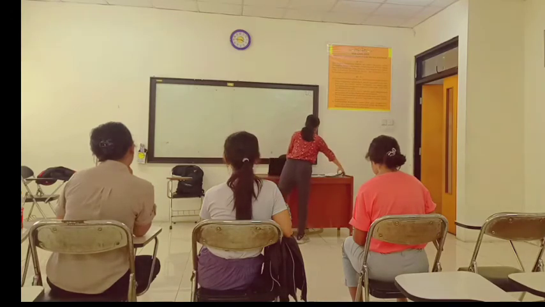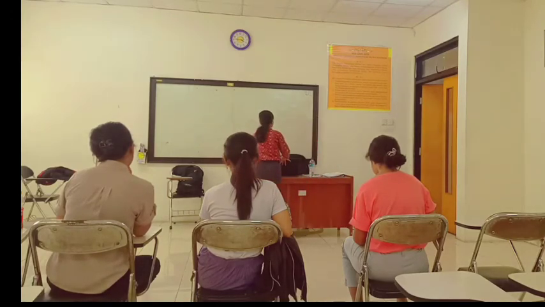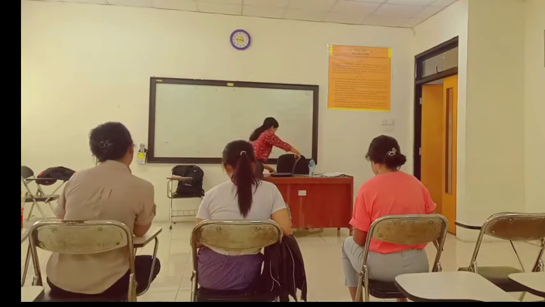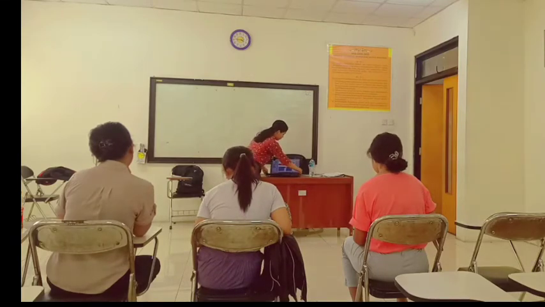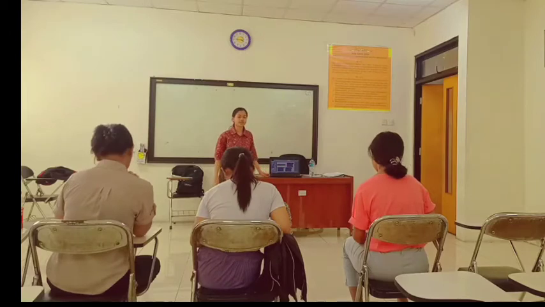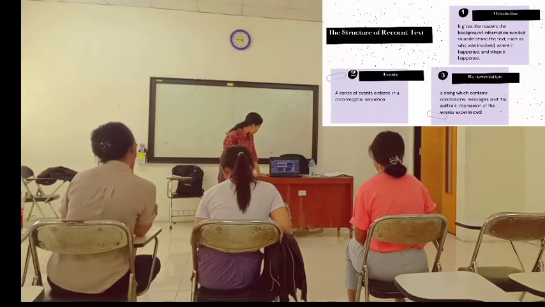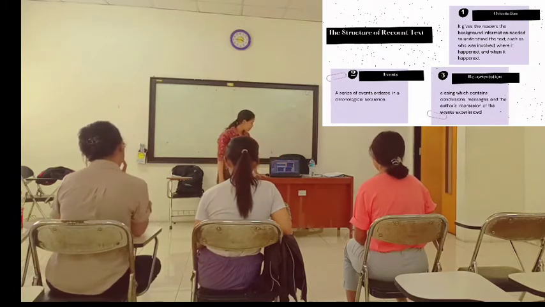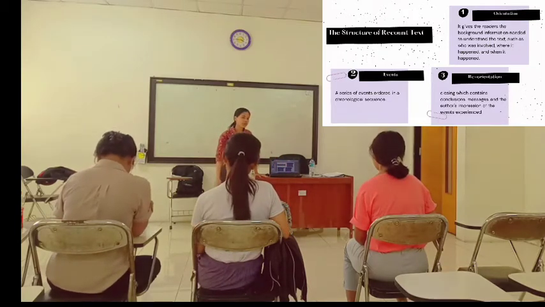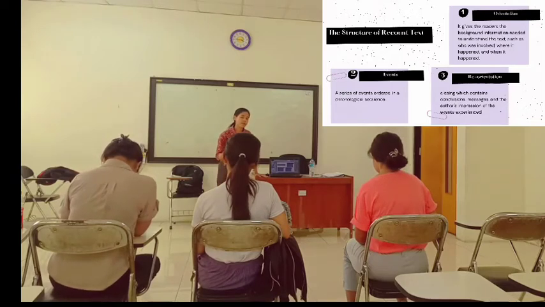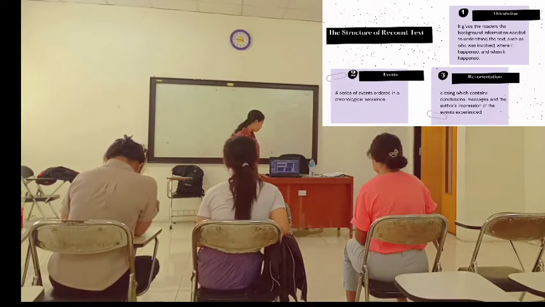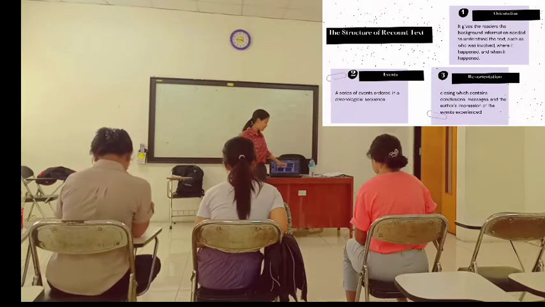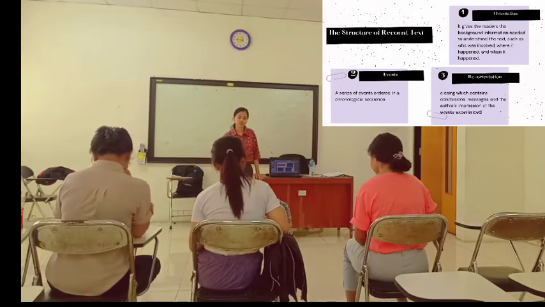So now, you have known about what kind of information that you can find in a recount text. So here is the generic structure of recount text, which are orientation, events, and reorientation. So, based on your opinion and what we have discussed before, which paragraph do you think is considered as orientation, events, and reorientation?